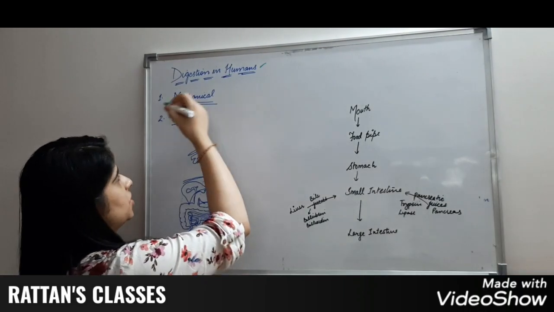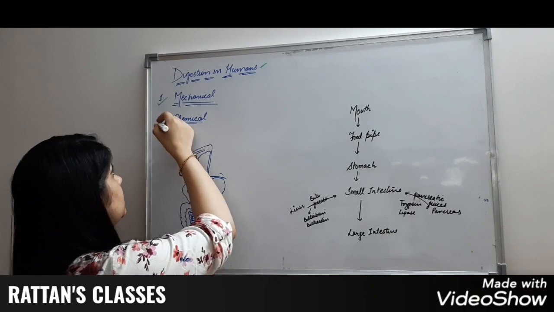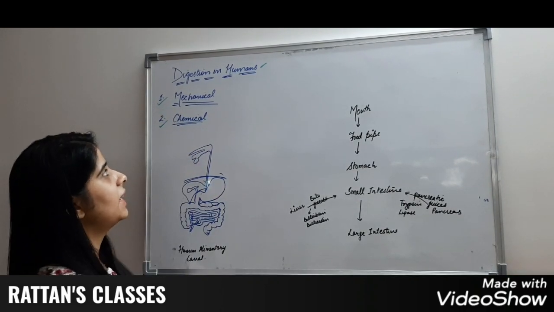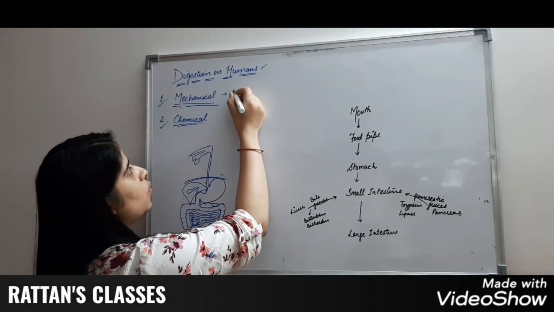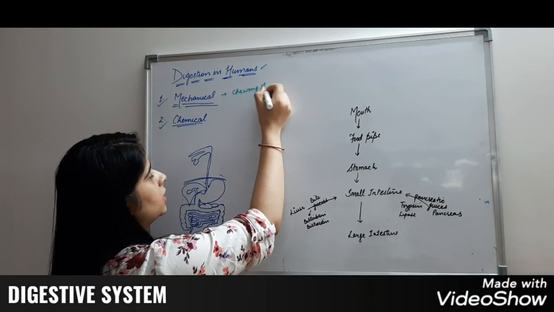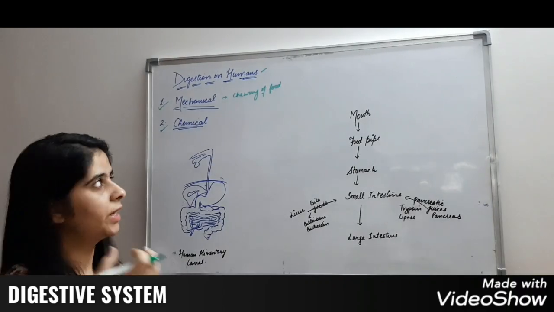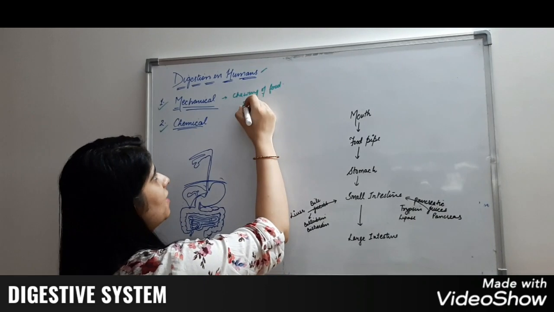Let's talk about digestion. Digestion is of two types: one is mechanical and another one is chemical. In mechanical digestion, there is chewing of food. When we take food, we chew it and properly mix it with saliva.